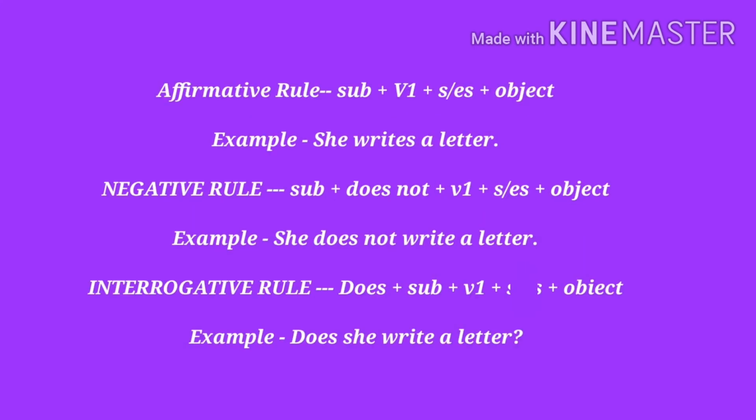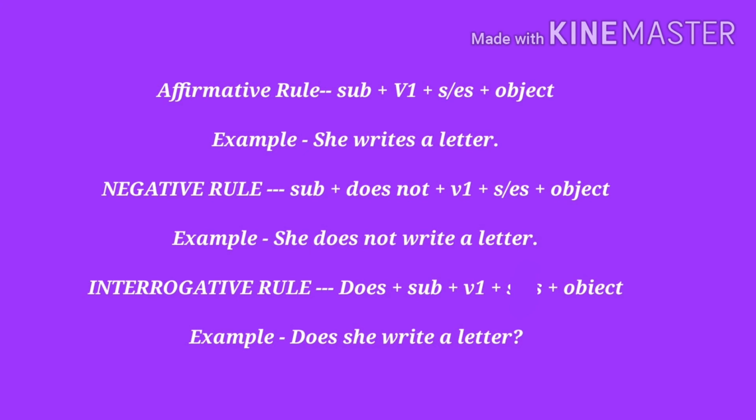Rules of simple present tense. In affirmative sentence, we use subject, first form of the verb, or add s or es, plus object. Example, she writes a letter. If we change the subject to I, then we will write: I write a letter. So we use the first form with I and plural subjects. With a singular subject, we add s or es to the first form of the verb.